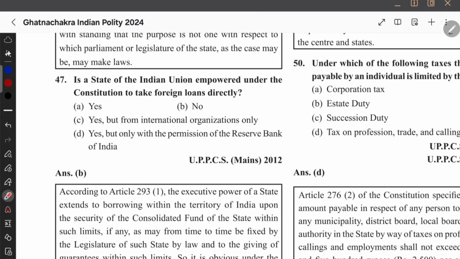Is a state of the Indian Union empowered under the Constitution to take foreign loans directly? Foreign loans, an Indian state can take directly, but for international agreements only. Where are they mentioned? The borrowings. They are mentioned in Article 293. Okay, 293 talks about borrowings, and there are clauses like whether the state government will borrow or the central government can borrow or not. They're all there.